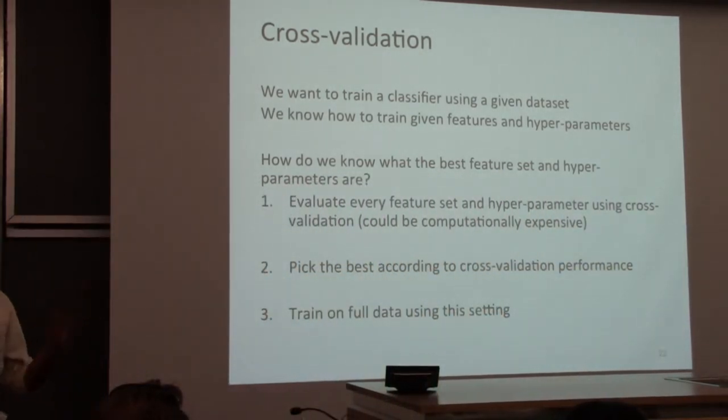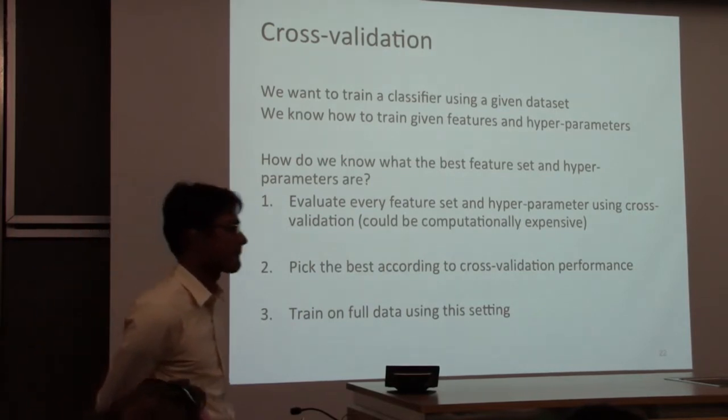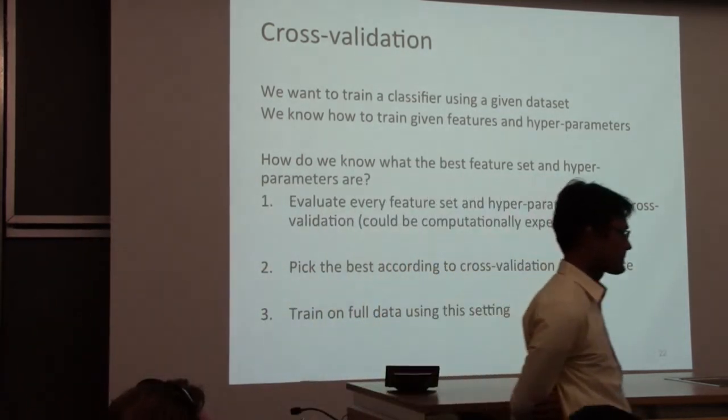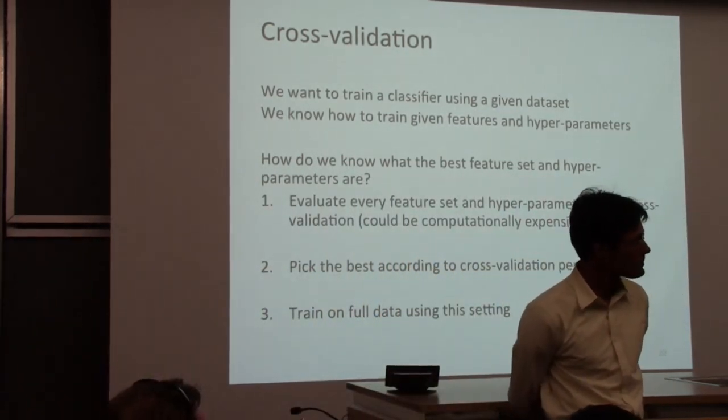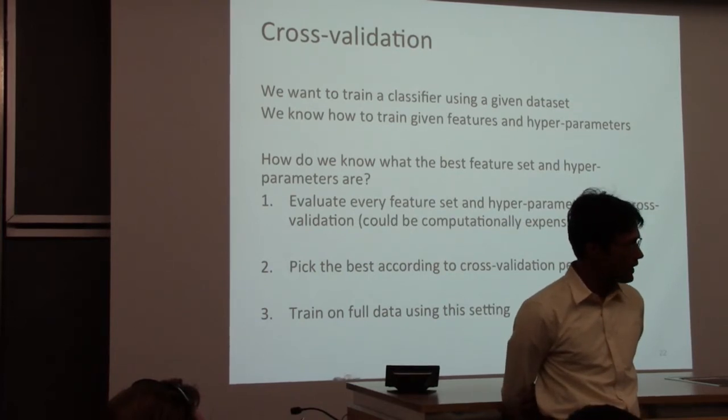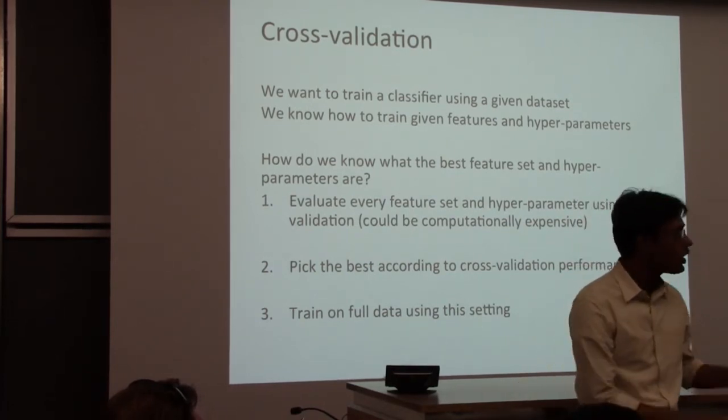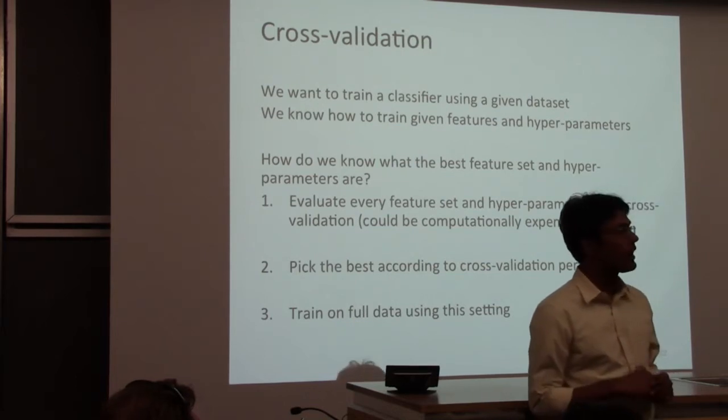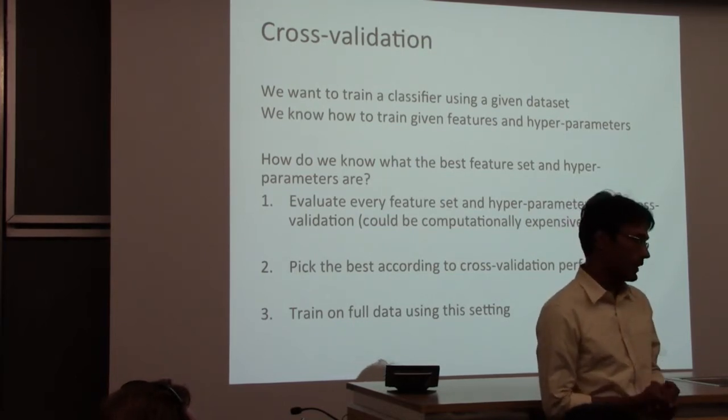Any questions about this? Yes. Is there any relation between the hyperparameters which we get after training on the full data set and on the parts? No. The hyperparameters are not the same as the weight vectors.